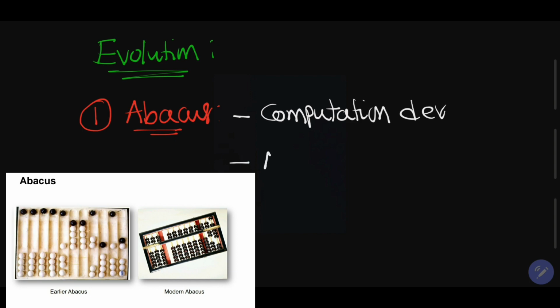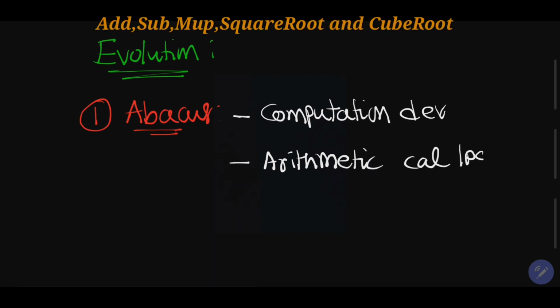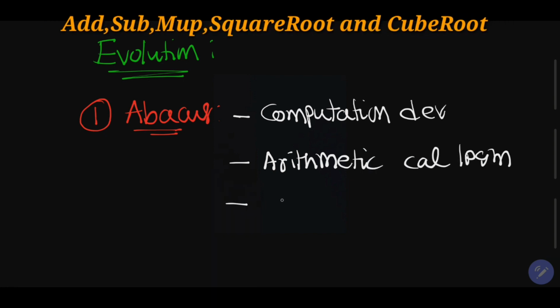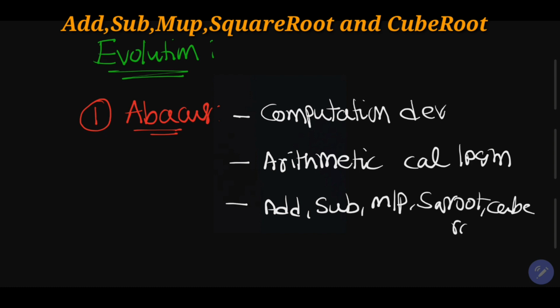This device is used to perform arithmetic calculations or arithmetic problems. What kind of problems? Like addition, subtraction, multiplication, square root, cube root, we can perform by using this abacus.